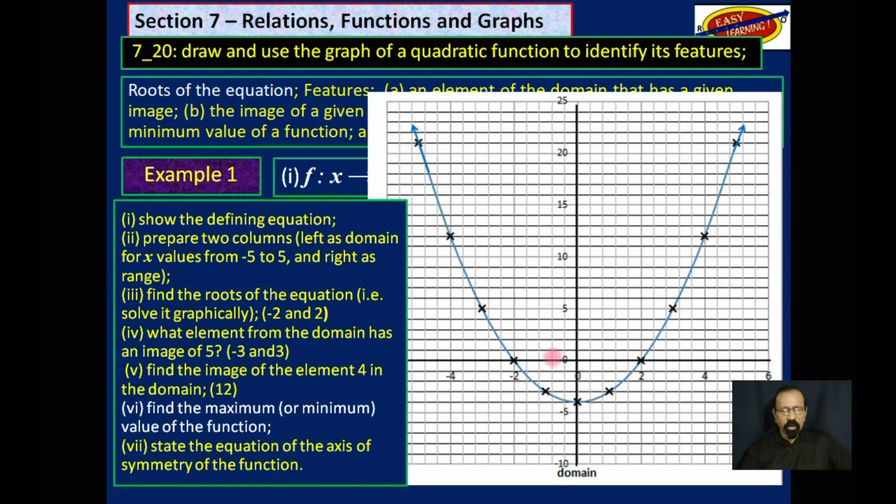So let's see what we have here. This point here is -4. So we are interested in really the range value. We are interested in the y value, not so much the x value. So find the minimum, that's the lowest point to which this graph will go. And we find that we get -4.